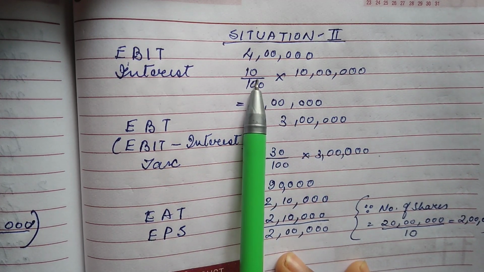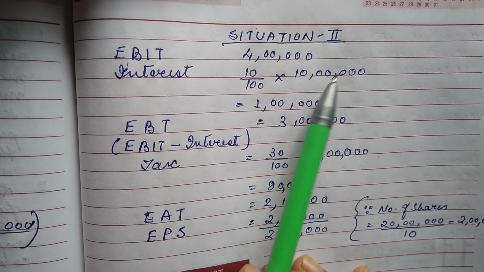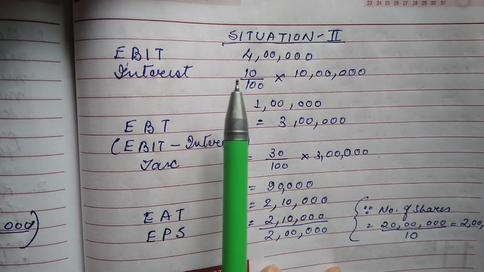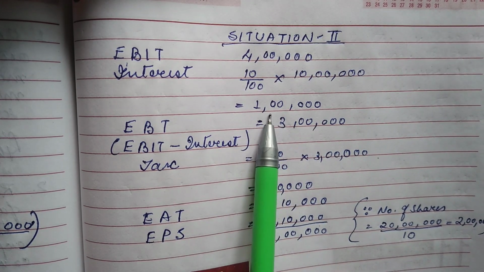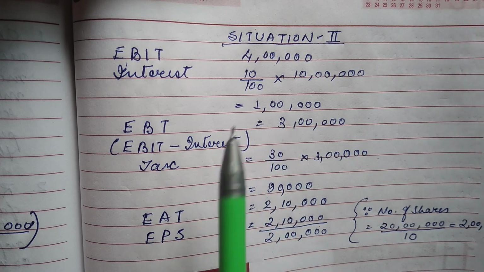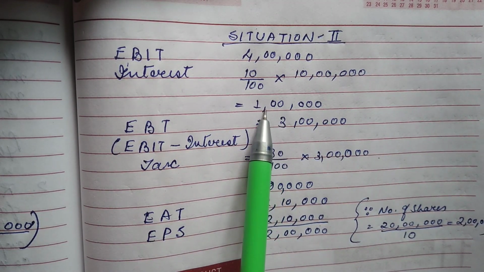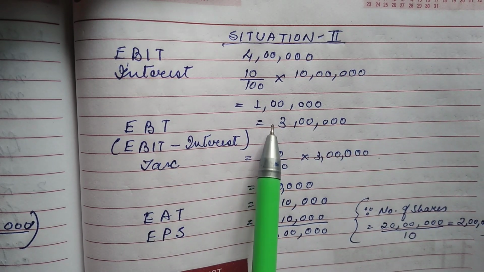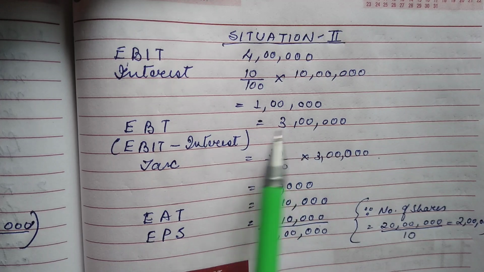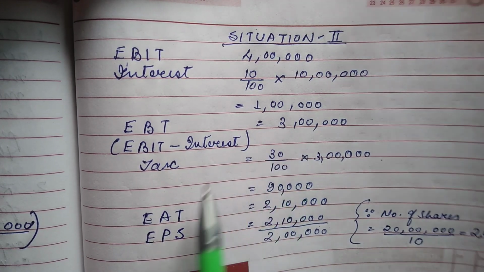So what will be the interest on that loan? The interest on that loan is 10 by 100 into 10 lakhs, since we have already got in the question that interest is 10%. So interest on the loan will be how much? 1 lakh rupees. Now if we are getting earning of 4 lakhs and we are paying interest of 1 lakh, then what will be the remaining money with us? It will be 3 lakhs. So earning before tax, that is earning after paying the interest, is 3 lakhs.